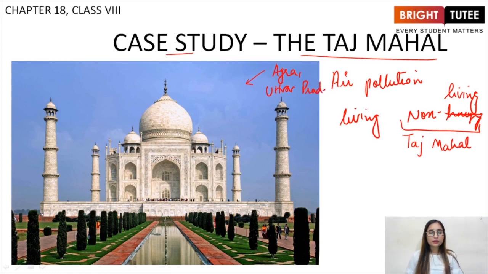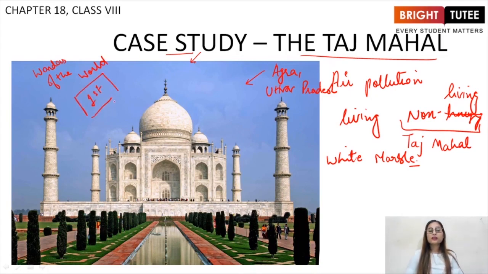It has been there for a very long time, and it is made of white marble. In history, you will study how and why it was made, and when. Basically, this is one of the wonders of the world, and it has been ranked first recently. It is a very important monument for our nation, because it represents our nation all around the world.